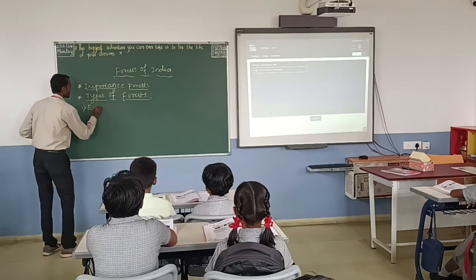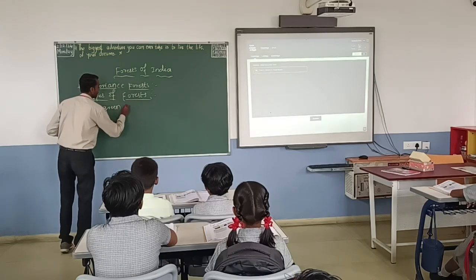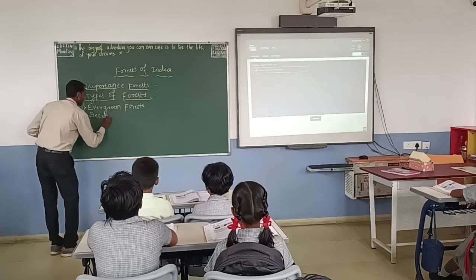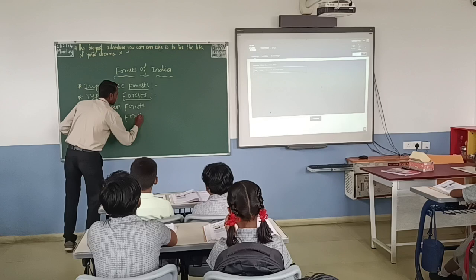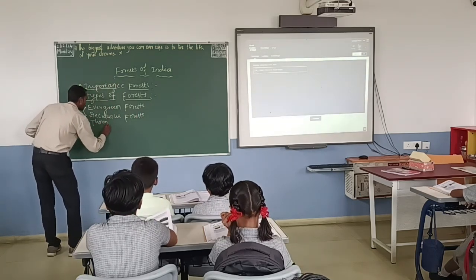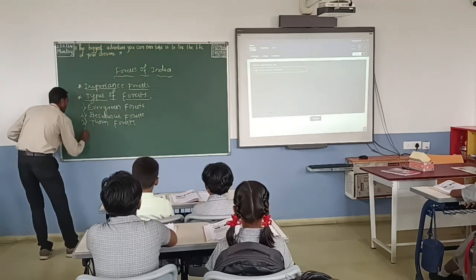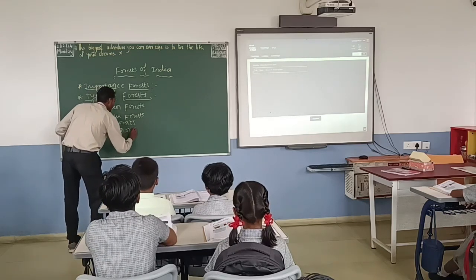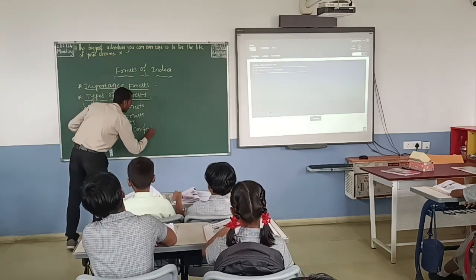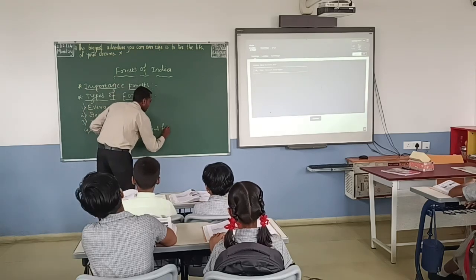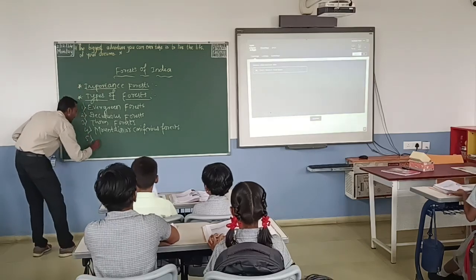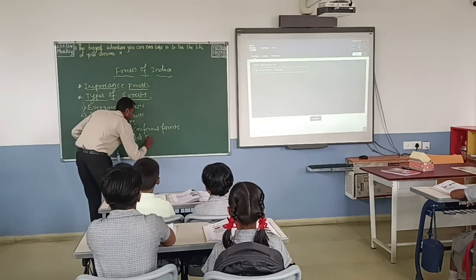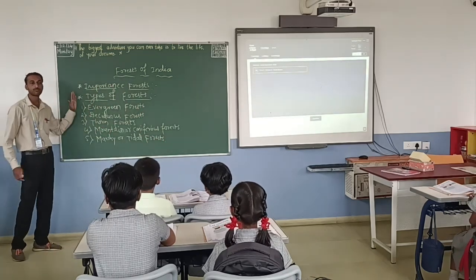Okay, so one is evergreen forest, and second one is deciduous forest, third is thorn forest, and fourth one is mountain coniferous forest, and one more, fifth one, marshy or tidal forest. Okay, so these are the five types in the forest.